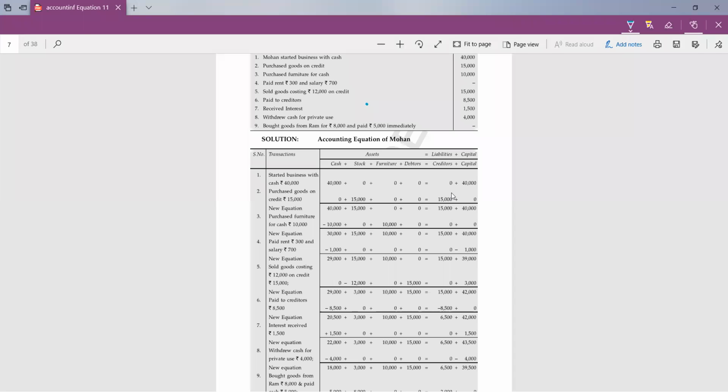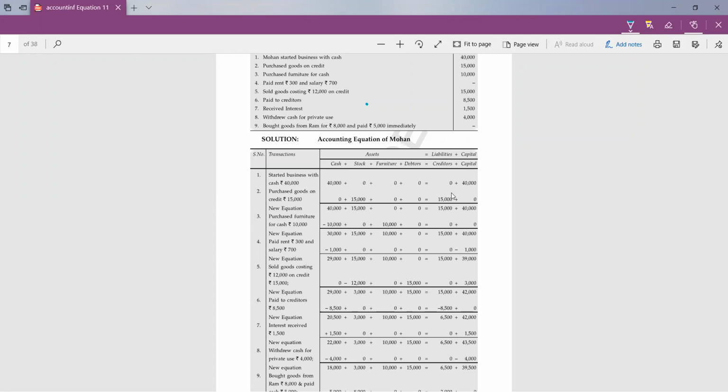So in the new equation, you can see that cash is 40,000, that is 40 plus 0. Then stock is 15,000. Furniture, no furniture, 0. Debtors, no debtors, 0. Creditors, 15,000, and capital is 40,000. So we can check both sides are equal. Tell me, are both sides equal? Yes, 55,000. Yes, Rishabh Tomar, very quick answer. Very good. Darshika, yes, 55,000. Both sides we have 55,000, so both sides are equal.